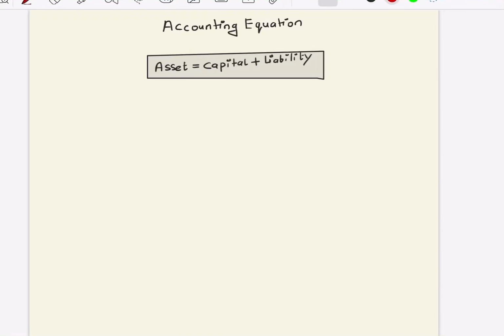What is the accounting equation? It is the basis of doing the journal entry or whatever ledger we prepare. Before that, let's look at how the asset applies as an application. Whenever you get money, you buy an asset. So asset is an application, whereas capital and liability are the source for your application.